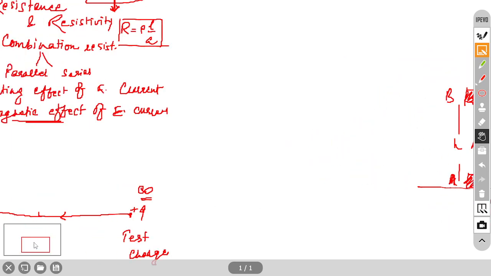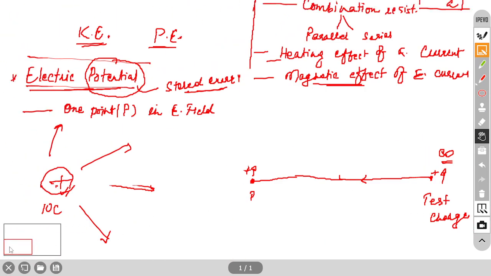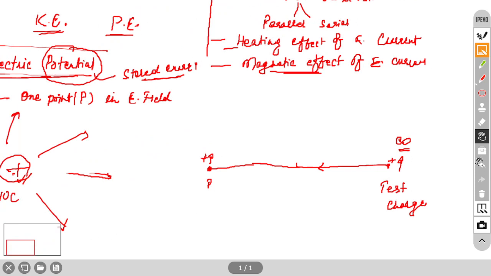Here also we are going just like gravity. Here you look, you are going against the force. The force is in this direction. These two charges will experience a repulsive force, but you are going against this force. So your energy will be stored here. Work and energy are the same, the units are the same. So this energy is in terms of work.